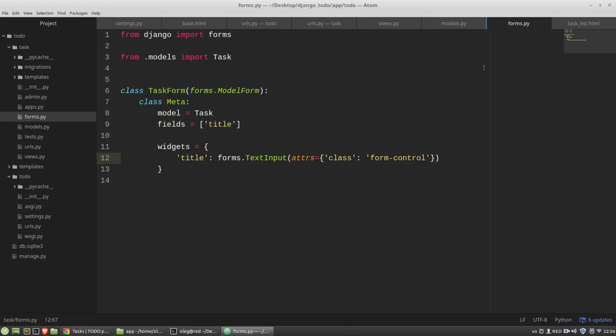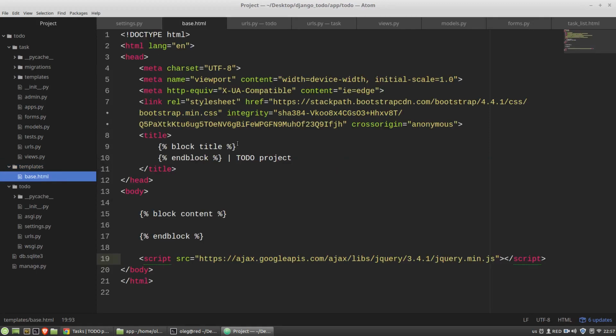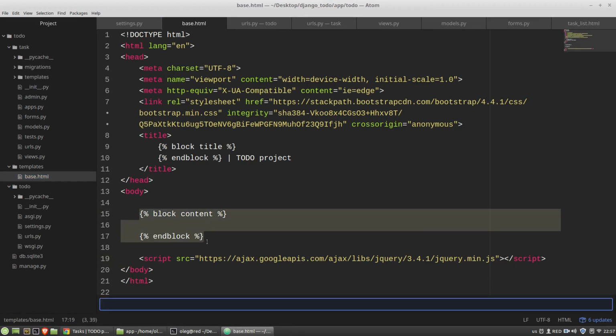Okay, and now I need to fill the task list HTML with content. I want to display to a user all created tasks and the form, this form, to create a new task. So let's open the base HTML file, and here I want to wrap block content with 2 div blocks with Bootstrap's CSS classes.